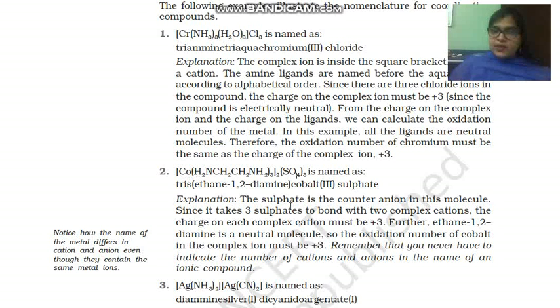charge. Okay, from here you can understand that sulfate is the counter anion in this molecule, since it takes 3 sulfates to bond with 2 complex cations. Because 2 complex cations are there, the charge on each complex cation must be +3. So here the oxidation state of cobalt will be +3, and we express it in Roman numerals. And this counter ion is your sulfate. So here only we have to write it down.